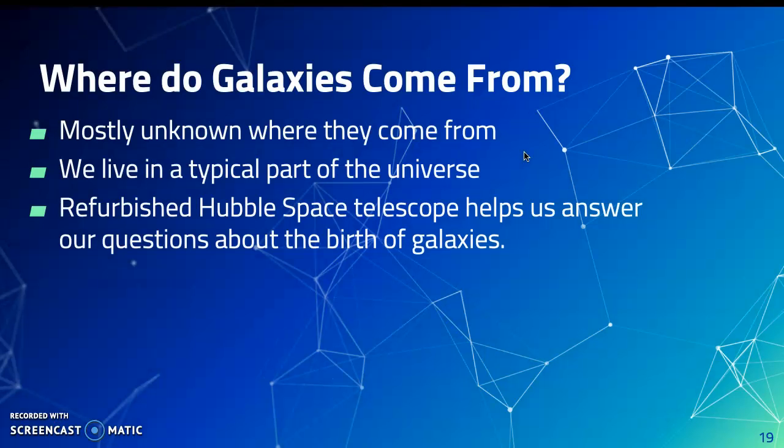So where do galaxies come from? It's unknown where they come from exactly, but it's clear that we live in a pretty typical part of the universe where nearby galaxies are representative of galaxies everywhere. It's useful for us to look at galaxies that are billions of light years away because they most likely resemble what today's galaxies used to look like. We're able to look at these galaxies and study where they could have come from through a refurbished Hubble Space Telescope, and this telescope provides detailed images of faint, distant galaxies so we can get a better idea of what is going on within those galaxies.